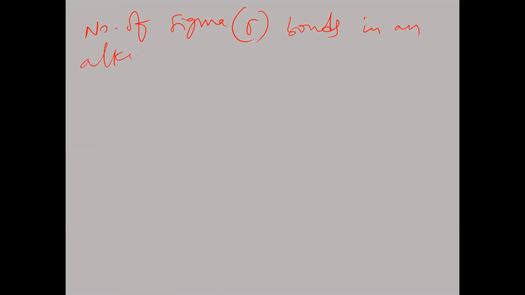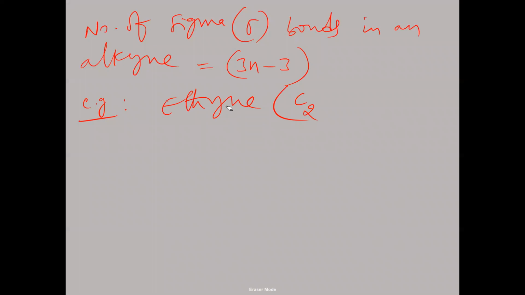Next, the number of sigma bonds in an alkyne is equal to 3n minus 3. Now, as an example I'm taking ethine. Ethine, how many carbons does it have? 2. The "yne" indicates double the number of carbons minus 2, so double 2 is 4, 4 minus 2 is 2. So H2.